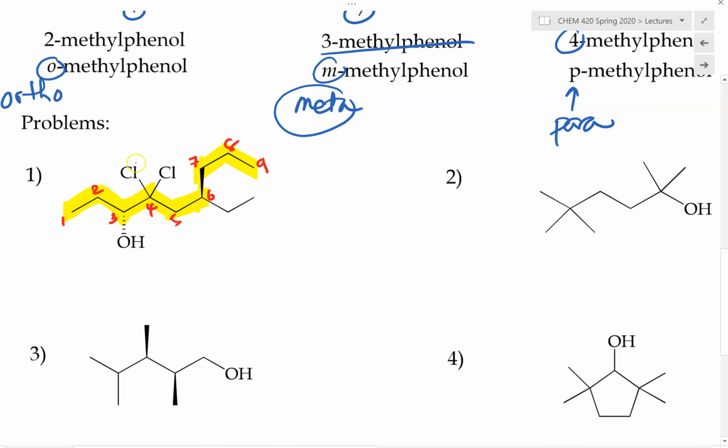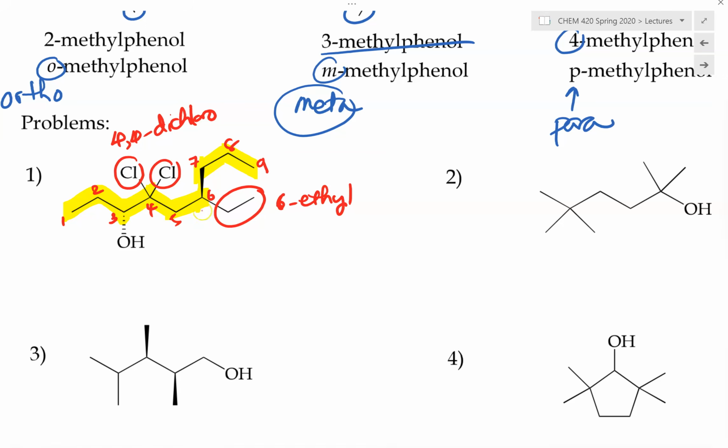And now here in this case, we have a 4,4-dichloro group. So this is called a 4,4-dichloro group. And now this group right here, number 6, this is a 6-ethyl group. And please note that carbon number 6 actually has a chiral center on it, right? This is a chiral center. And here in this case, it is R. So basically, we know that this is 6R right here. And carbon number 3 is also a chiral center as well. And in this case, it is also R. So we have a 3R as well.